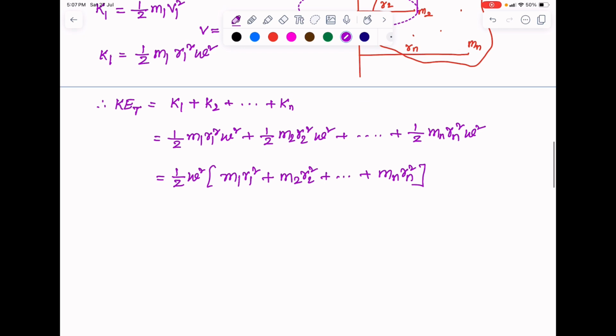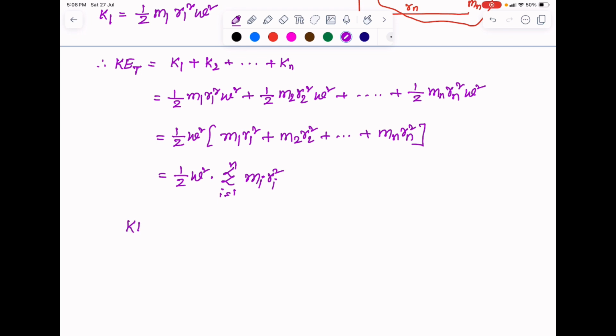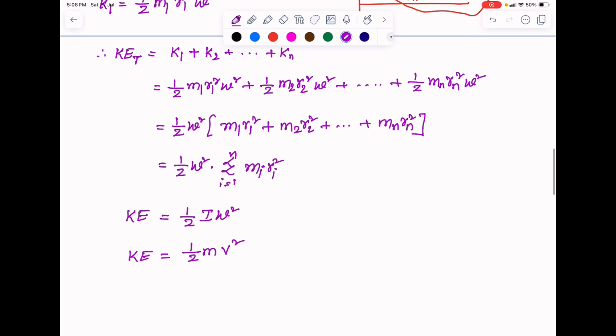Let me replace this by a summation so that you can easily understand: summation i is equal to 1 to n of mi ri square. This term, summation mi ri square, is nothing but your moment of inertia. So the kinetic energy is half into I into omega square. See here, it is similar to KE is equal to half mv square, where v is linear velocity and omega is angular velocity. Half and half are the same, so I and m are analogous to each other.